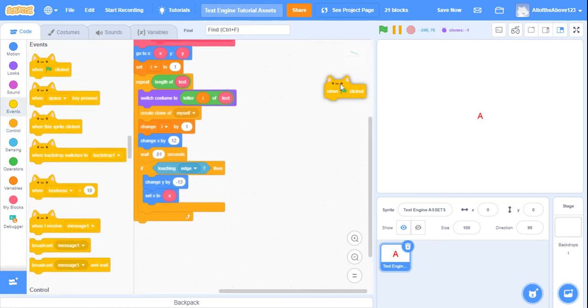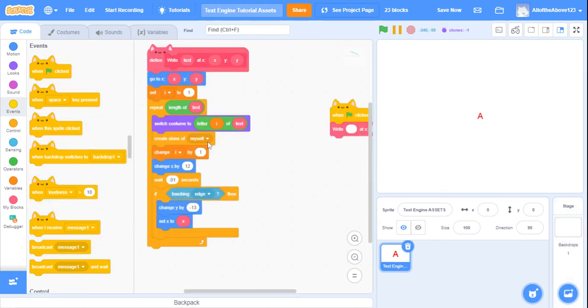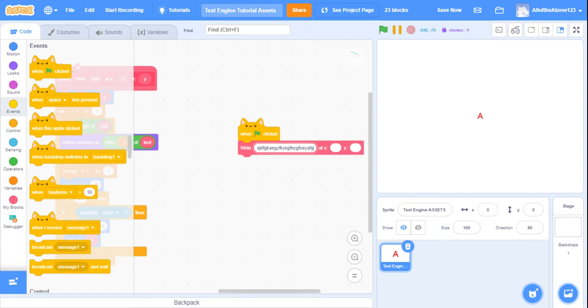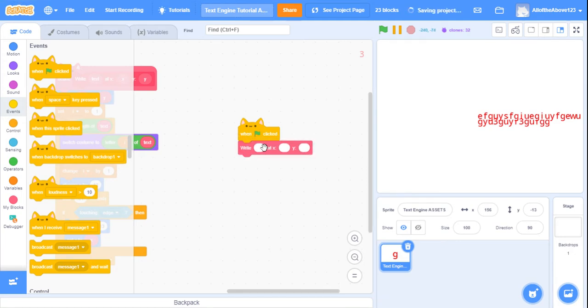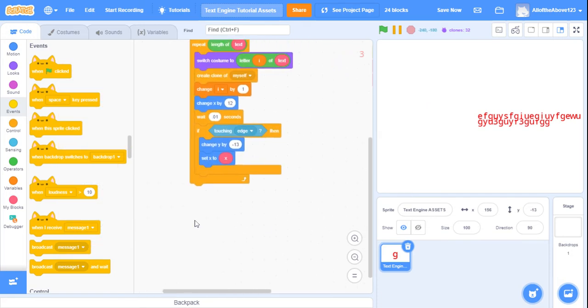Now let's do a when green flag clicked. Right. Let's just say gibberish, because I want you guys to see the power of how it can go to a new line. So it will center itself on new lines, just because it sets x to the original part. So let's just write text engine tutorial. Now, here's the fun bit.